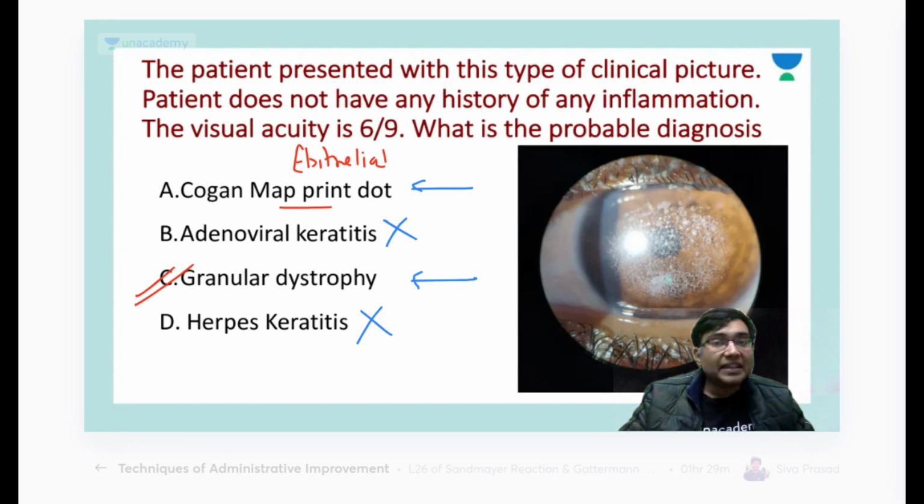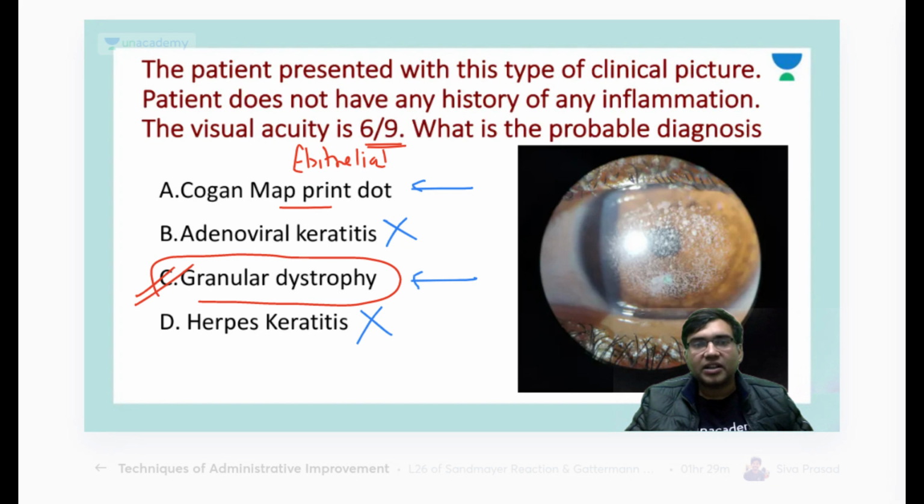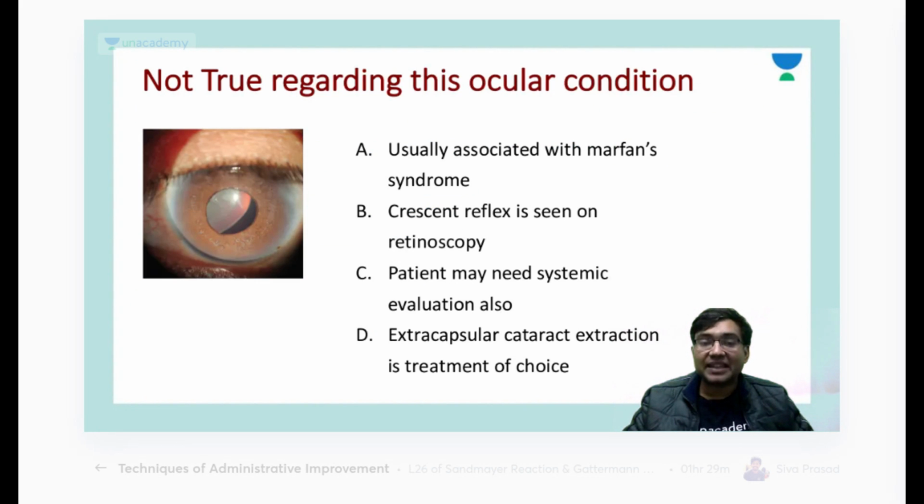But the patient who comes with just blurry vision and otherwise okay vision is suffering from granular dystrophy. Are you able to understand my point? Cogan map-dot-fingerprint dystrophy would not present like that. Granular dystrophy can definitely present like that.